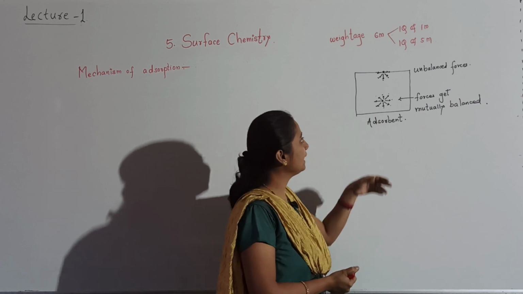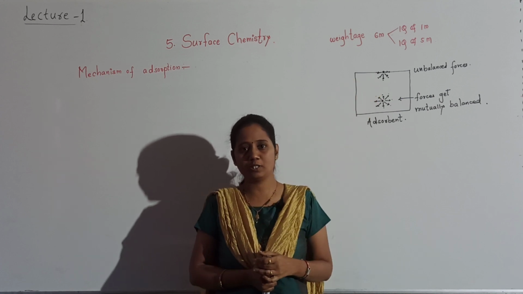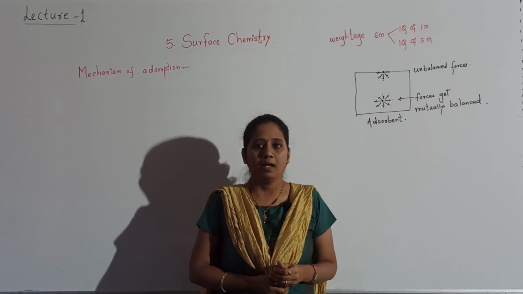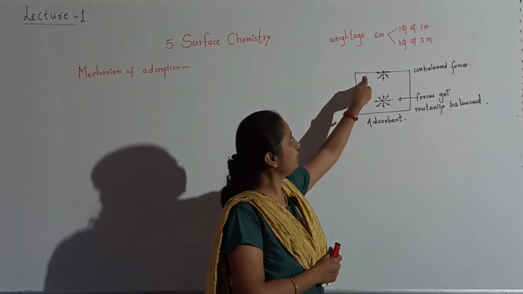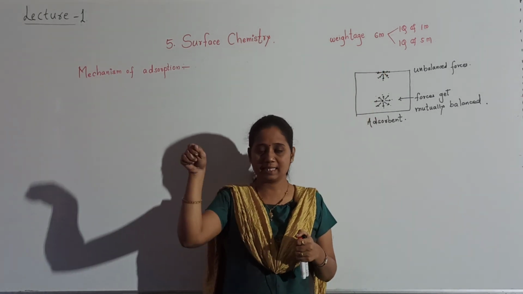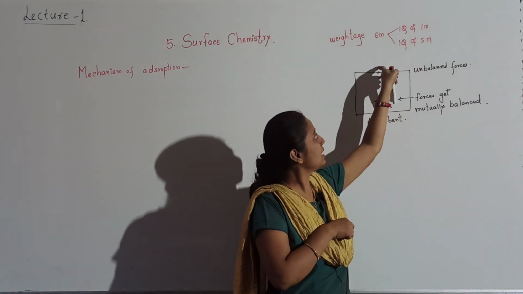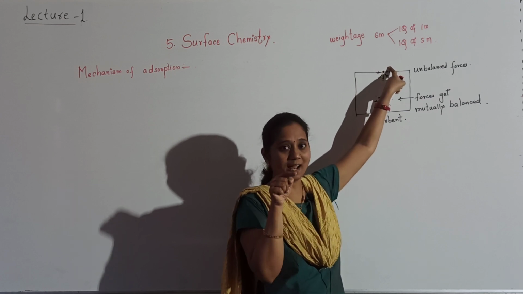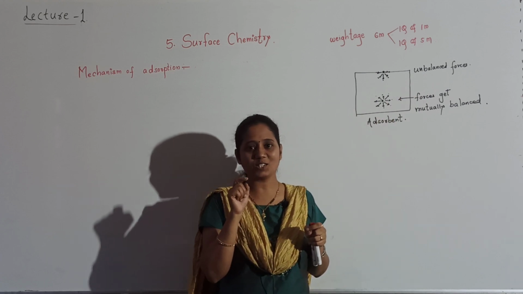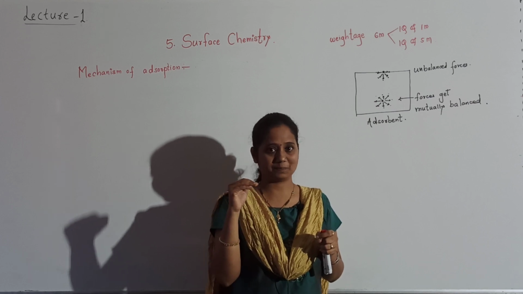Okay, what I am telling here, see here. Surface energy of the molecules present on the surface is more. Now when adsorption takes place, what happens? Some substance gets adsorbed on the surface. So some atoms will come on the surface, and those atoms will balance these unbalanced forces, and that's why the surface energy of molecules will decrease.